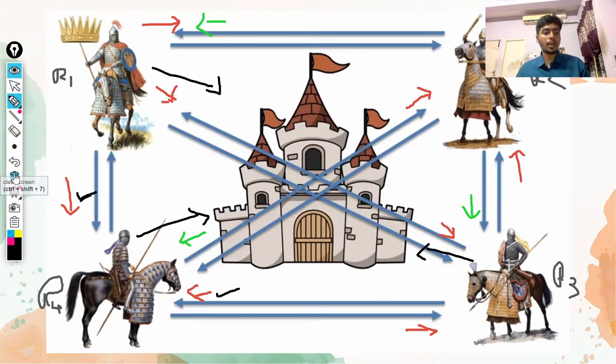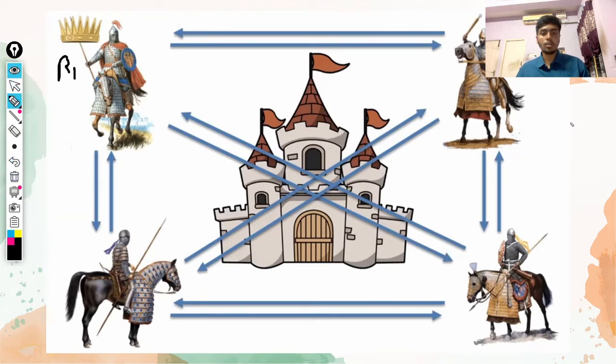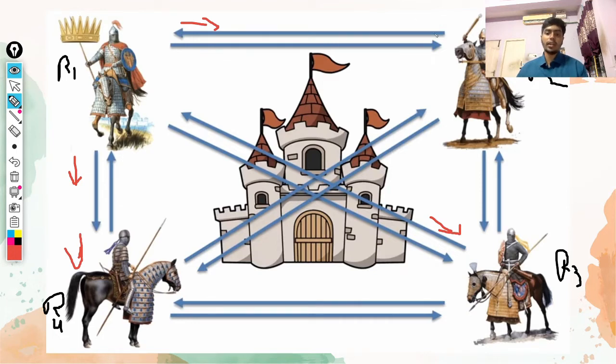Now let's take another example. R1, R2, R3, R4. Now let's take this example of mixed signals. R1 tells R2 to go and attack, R4 to go and attack, and R3 to go and attack. So let's assume R2 is the traitor.